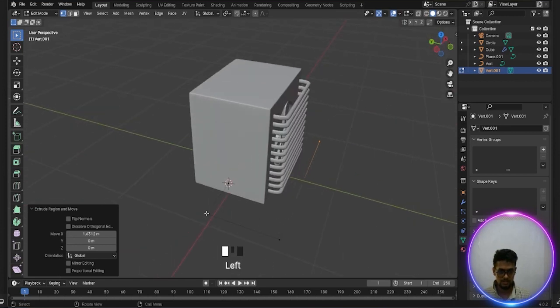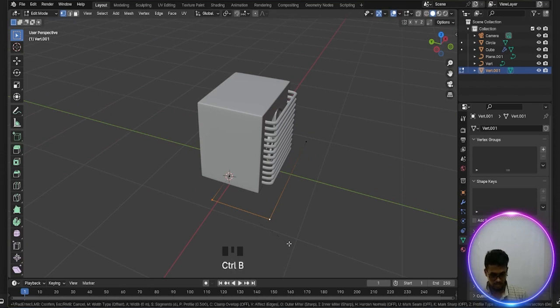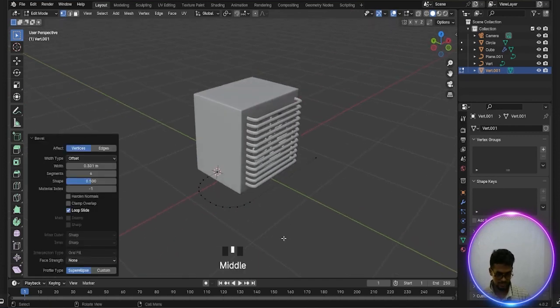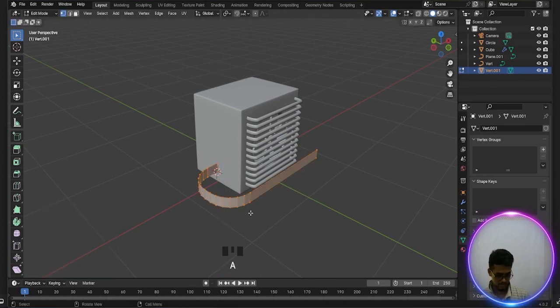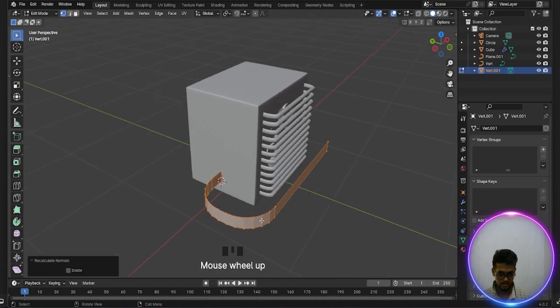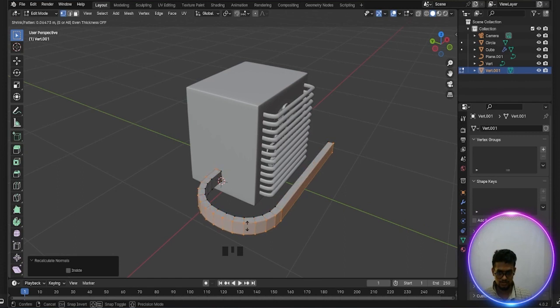Again select this vertex, press Shift and this one and Control B and V. Okay, done. And press E and select A and press E and extrude along Z, and Shift A and Shift N, recalculate normals, and Alt E, extrude along the normals. Okay,